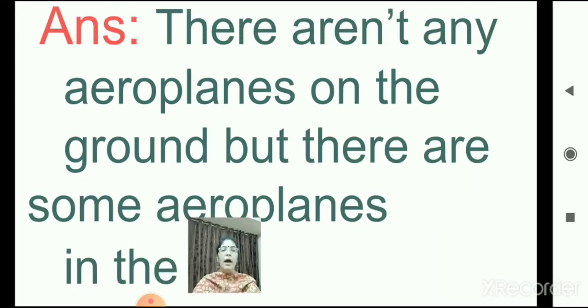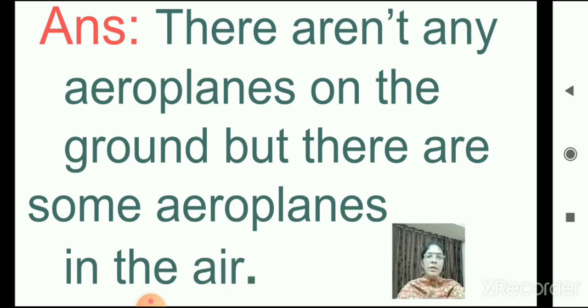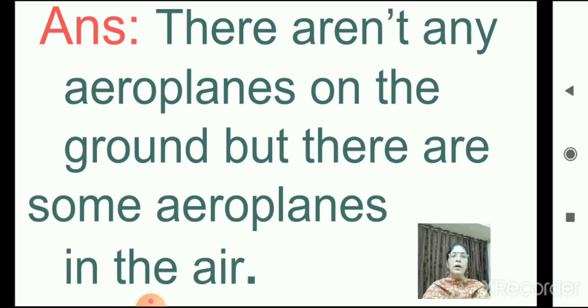There aren't any aeroplanes on the ground, but there are some aeroplanes in the air. Yes. There aren't any aeroplanes on the ground, but there are some aeroplanes in the air.